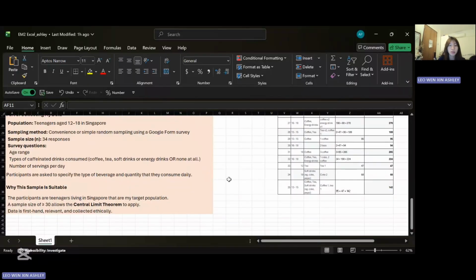Why is this sample suitable? The participants are teenagers living in Singapore, which matches my target population according to the article. A sample size of 30 or more allows the central limit theorem to apply. The data is first-hand, relevant, and collected ethically. Experts warn that teens should limit their intake to 100 milligrams per day, but many may exceed this without realizing it. My survey aims to explore whether this is the case.